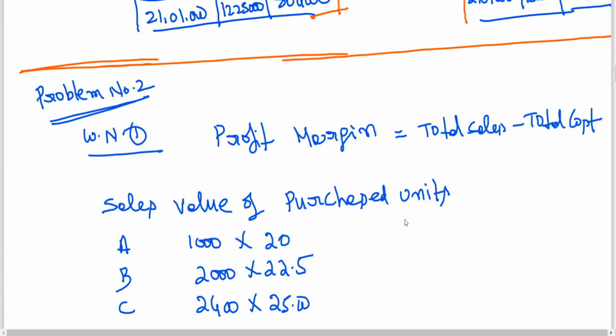Now you are getting 1000 into 20, 20,000 rupees. 2000 into 22.5, 45,000. 2400 into 25, it is coming to 60,000.